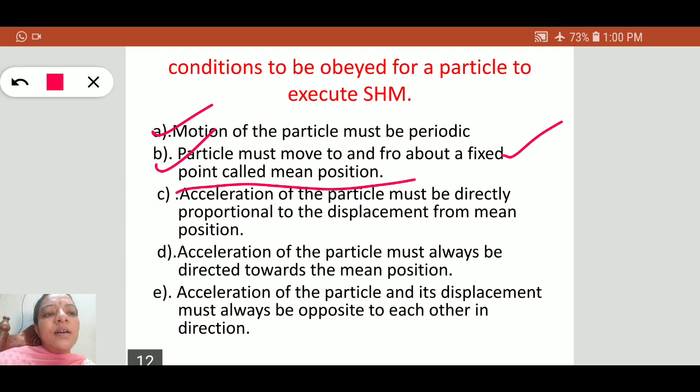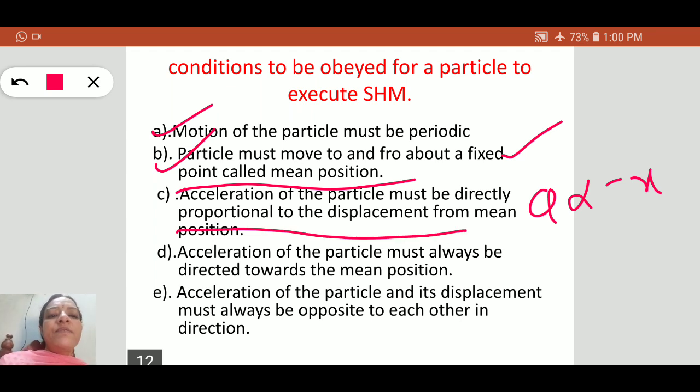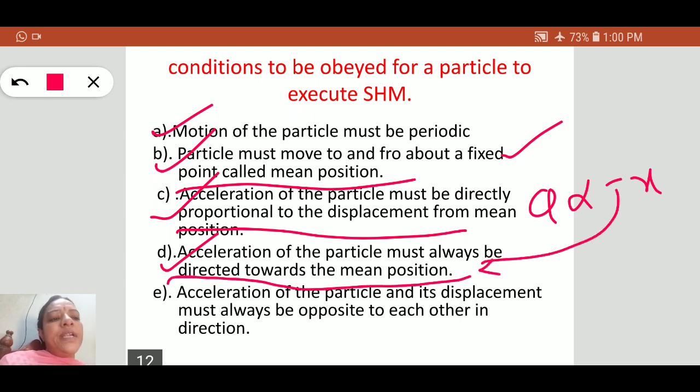Third, acceleration, a is proportional to -x: the acceleration of the particle must be directly proportional to the displacement from the mean position. Similarly, the acceleration must always be directed towards the mean position, which is shown by the negative sign.